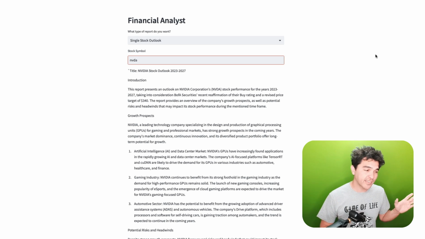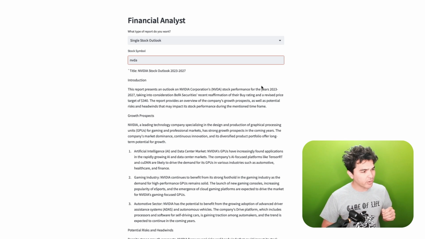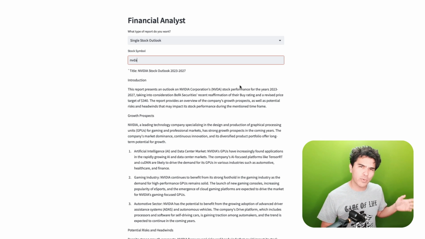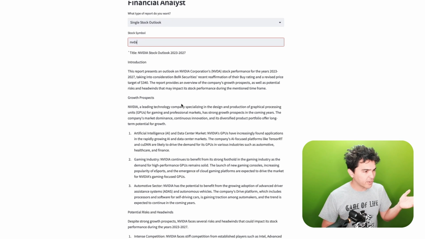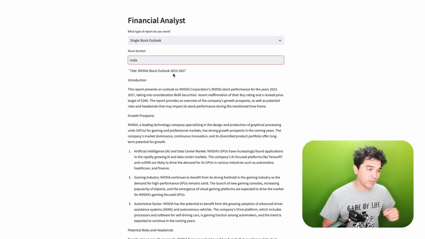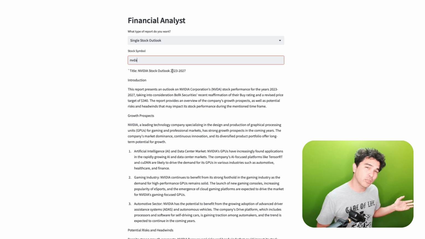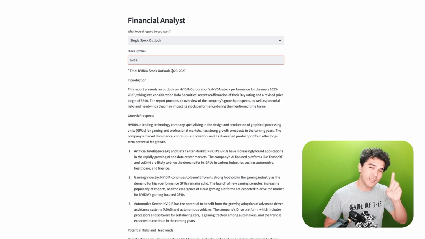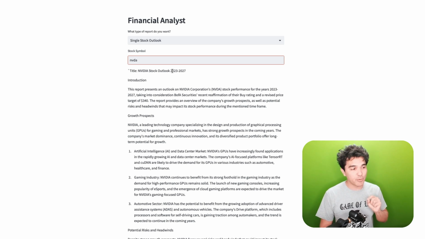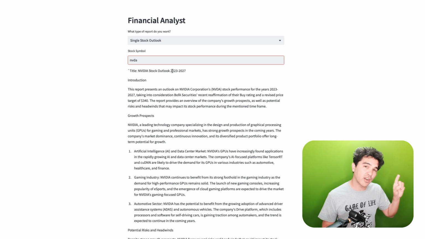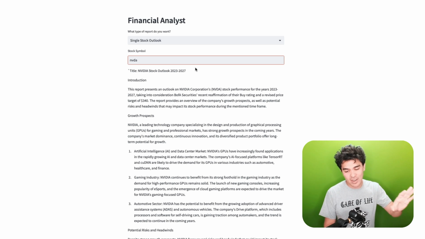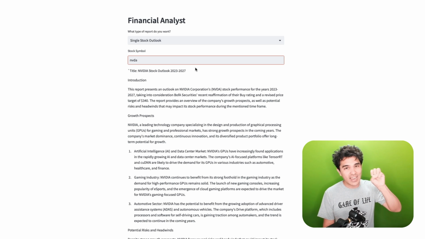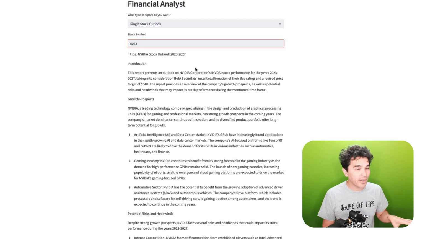As you can see, in less than a minute, I have this nice financial report called NVIDIA Stock Outlook 2023 through 2027. It discusses the growth prospects and potential risks and headwinds, and it uses up-to-date news that we prepared in the last video on financial news. All of that news was fetched dynamically from Interactive Brokers, and I indexed it using Llama Index and used GPT-4 to create this entire written report.